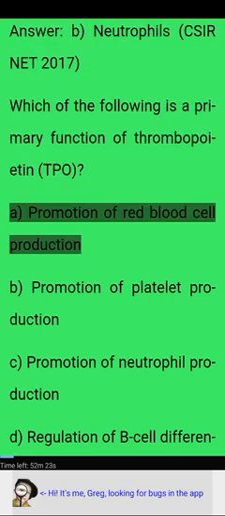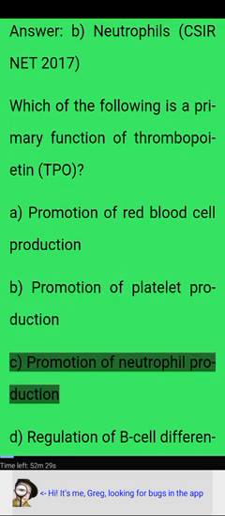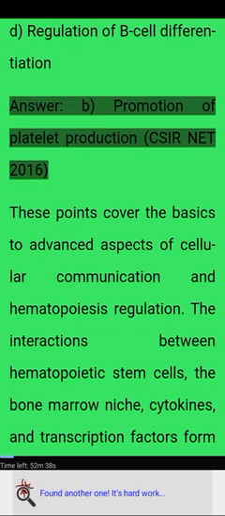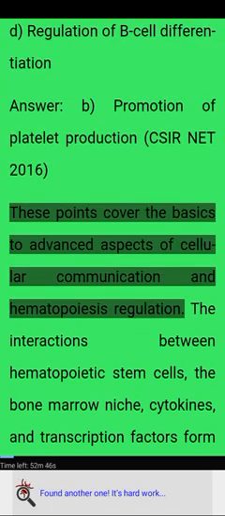A. Promotion of red blood cell production. B. Promotion of platelet production. C. Promotion of neutrophil production. D. Regulation of B cell differentiation. Answer. B. Promotion of platelet production. CSIRNET 2016. These points cover the basics to advanced aspects of cellular communication and hematopoiesis regulation.